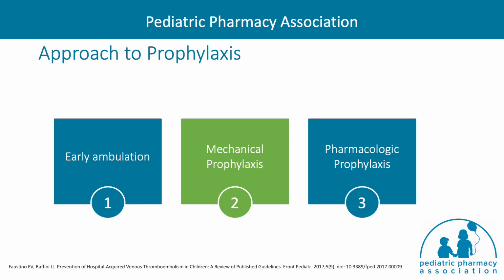Despite lack of definitive evidence, certain pediatric patients may benefit from VTE prophylaxis in the hospital setting, weighing the risks and benefits. When VTE prophylaxis is warranted, there are three approaches to prophylaxis: early ambulation, mechanical prophylaxis, and pharmacologic prophylaxis using some of the anticoagulant agents that we have discussed thus far. Early ambulation should be encouraged in all patients when able, as immobility can be a major risk factor for developing VTEs while hospitalized.